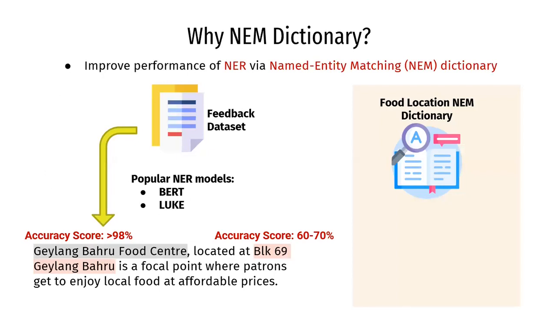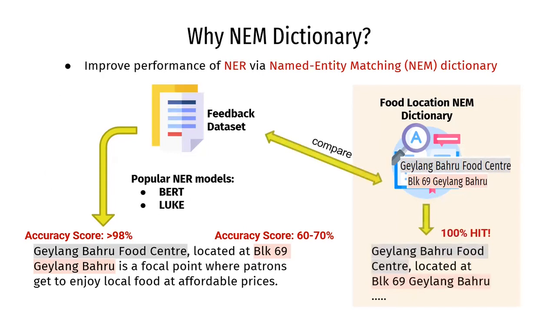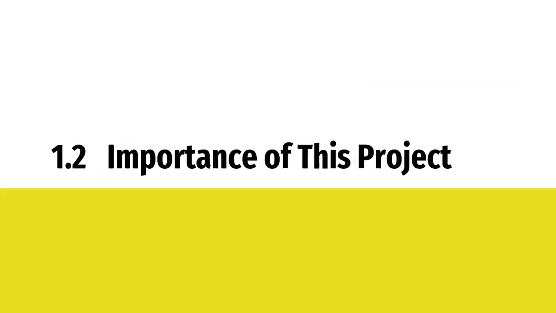Thus, for this project, we propose the use of an NEM dictionary to improve the performance of the NER. So instead of applying NER models directly on the dataset, it is checked against the NEM dictionary for the identification of entities instead. So for example, given the food location NEM dictionary, as long as the entity is present in the dictionary, the chances that it will be identified correctly is higher than that of using the NER model on its own. So why is this important?